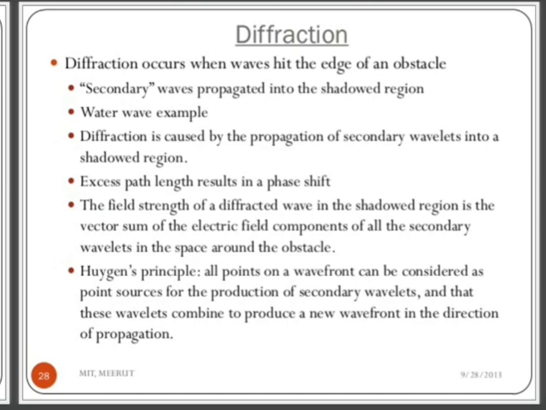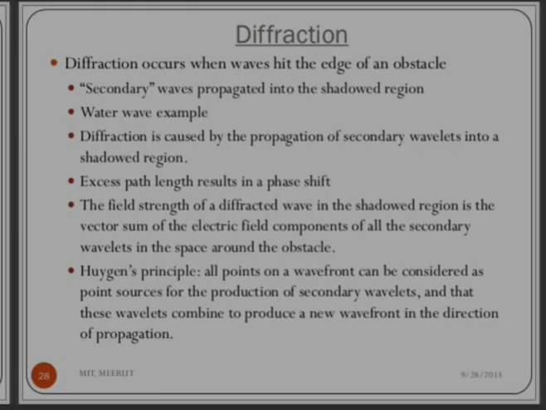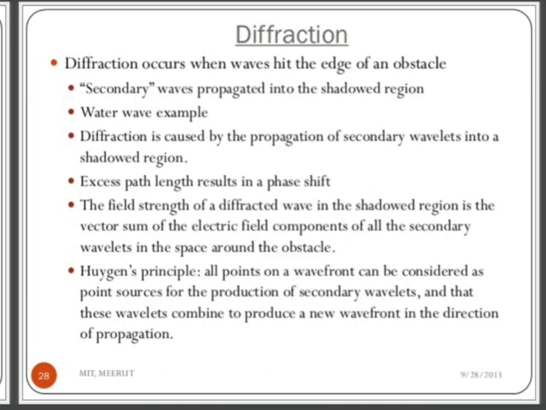Next is diffraction. It occurs when waves hit the edge of an obstacle. The secondary waves propagate into the shadowed region.